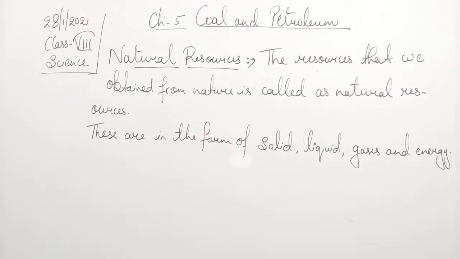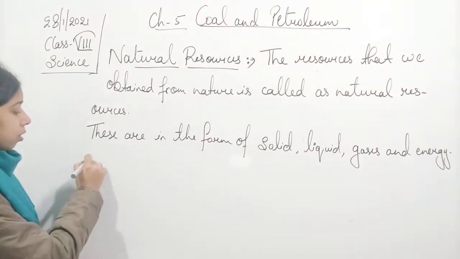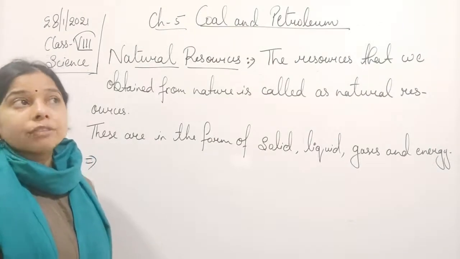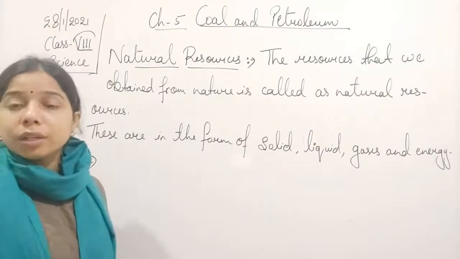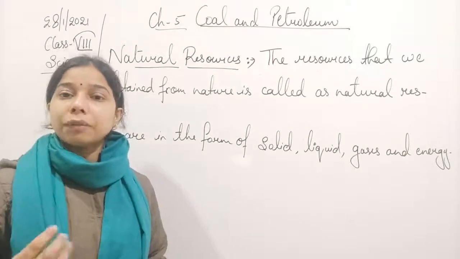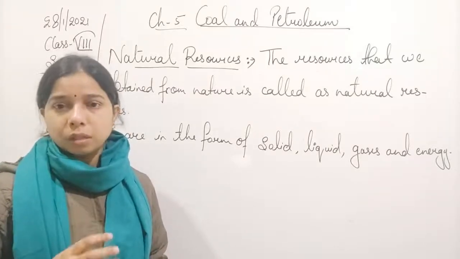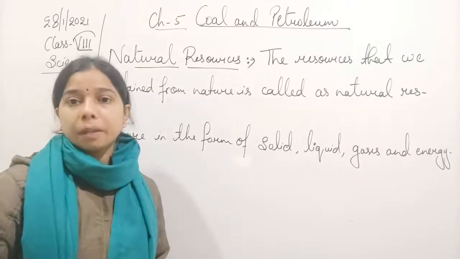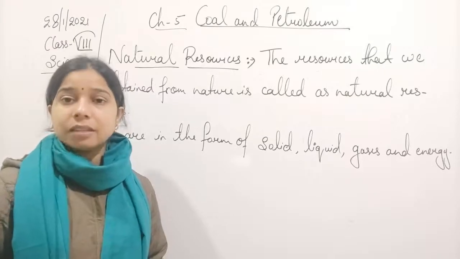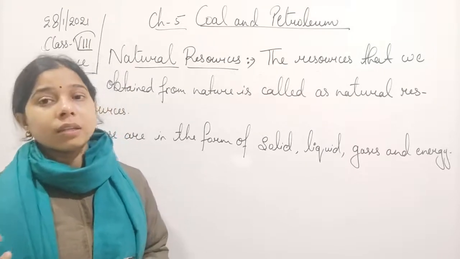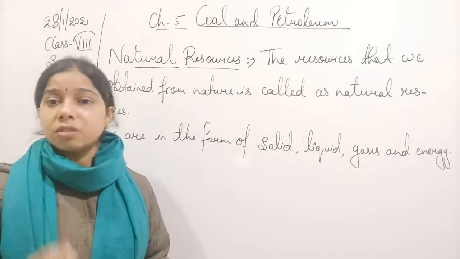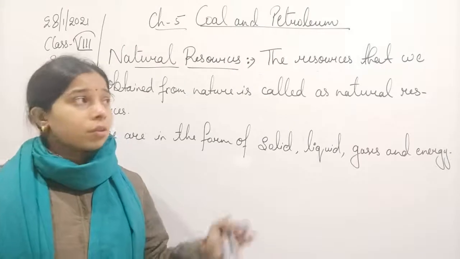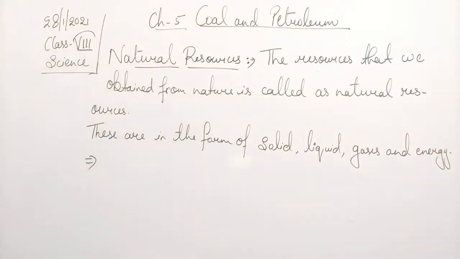Now the natural resources that we use, either they are used directly or at first they get converted into some other kind so that we are able to consume them. Overall, what I mean is that directly or indirectly we are dependent on nature, since nature provides the necessary, essential things which are important for the survival of any living organism. So this is all about natural resources.